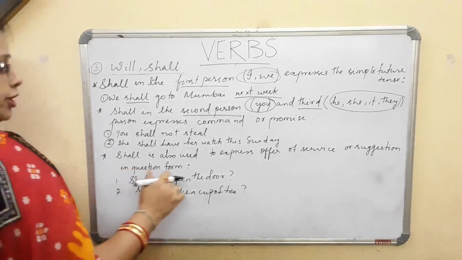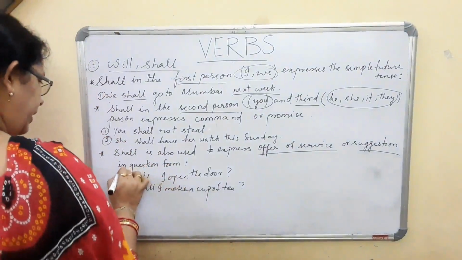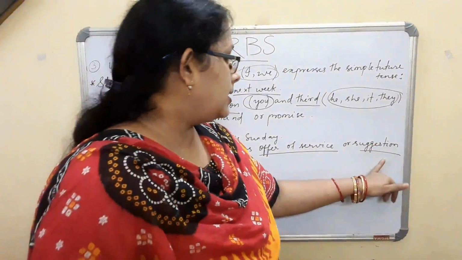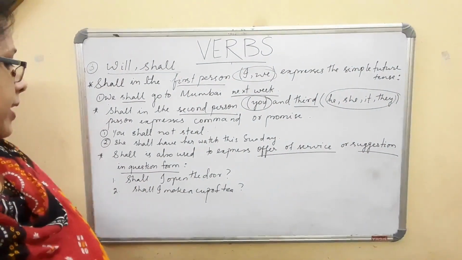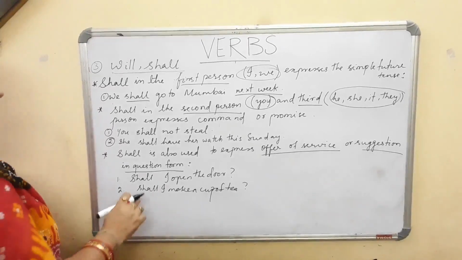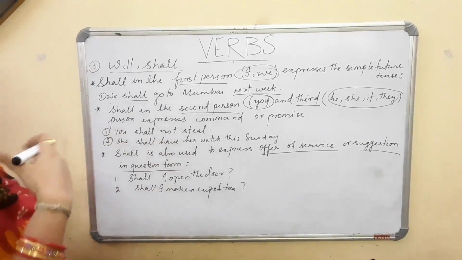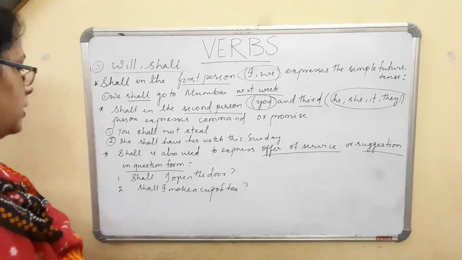Now the shall is also used to express offer of service or suggestion in question form. That means when we are using it in a question format, you see the words, shall I open the door? I am offering my service to you. Shall I open the door? Service means help. Shall I open the door?